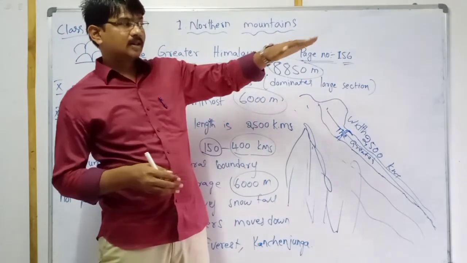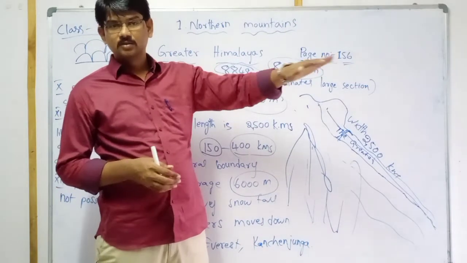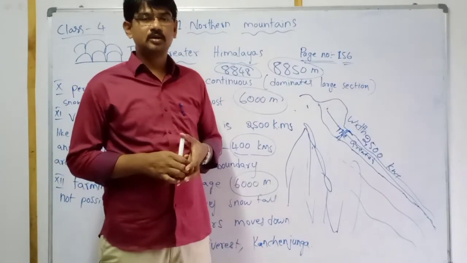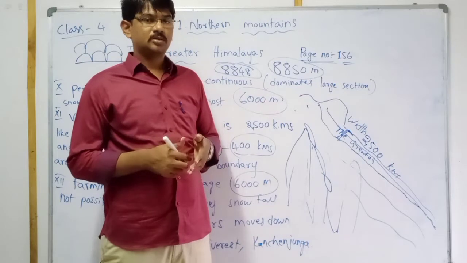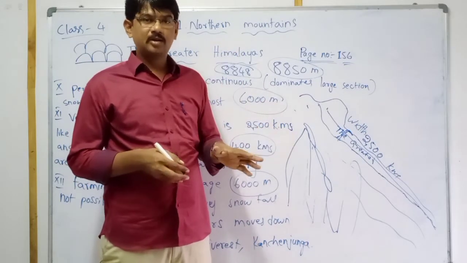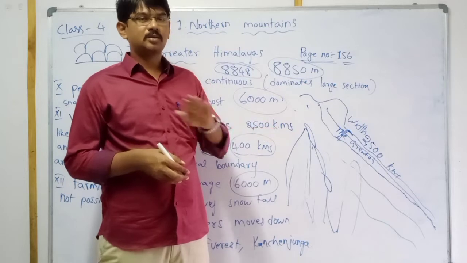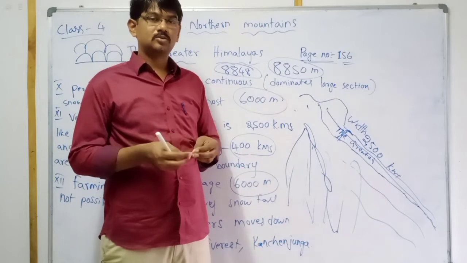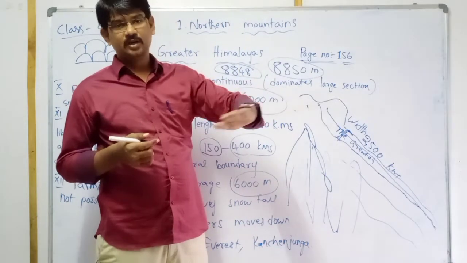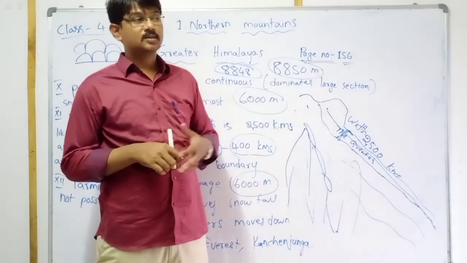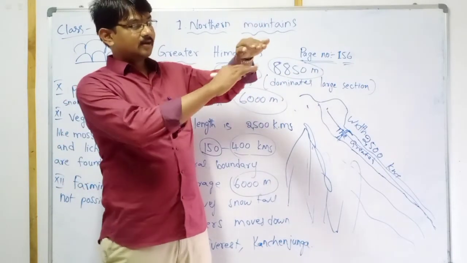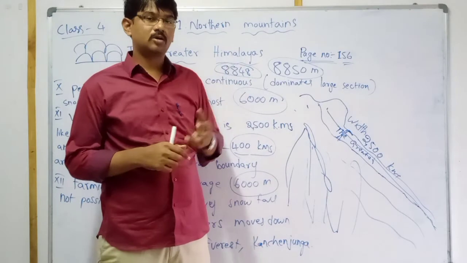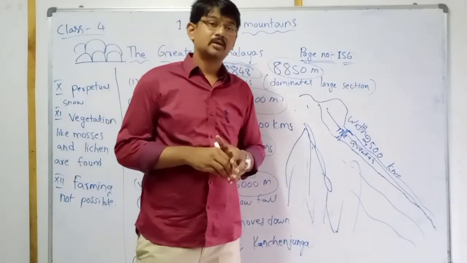Why? All the land is covered with snow, full of ice. So how is it possible? Farming is not possible. Paddy crop, wheat crop, peas crop, whatever the crop, not possible. Why? To grow a plant, to do farming, soil is very important, water is important, and sunlight is important. When the soil is covered under the ice, how can it grow? So farming is not possible.